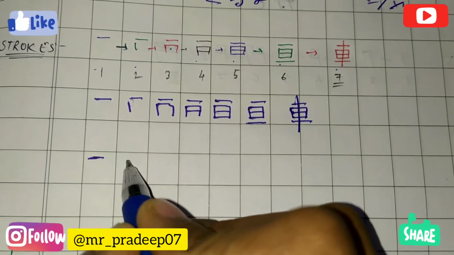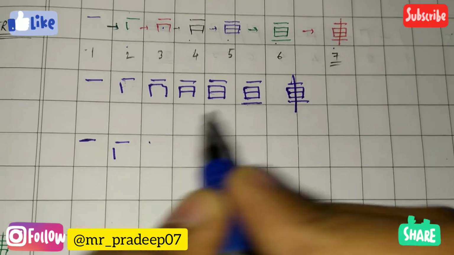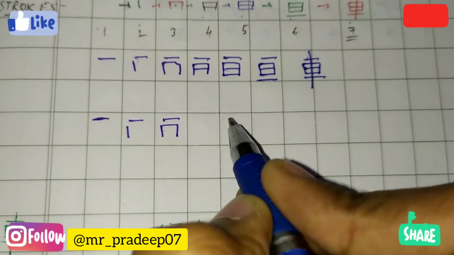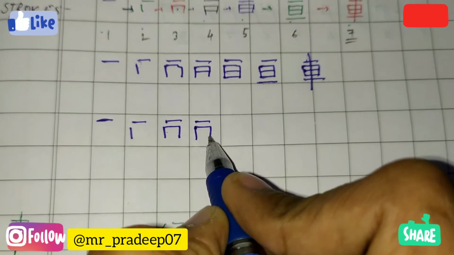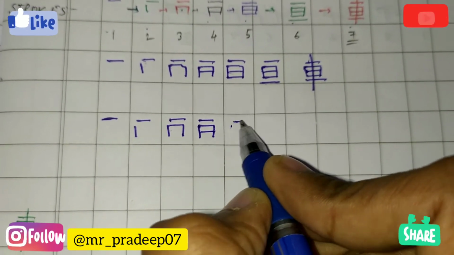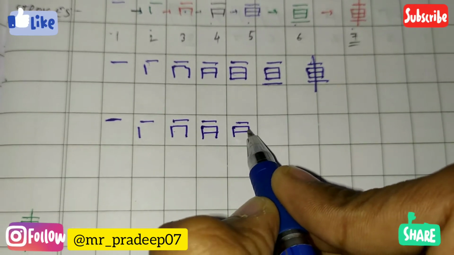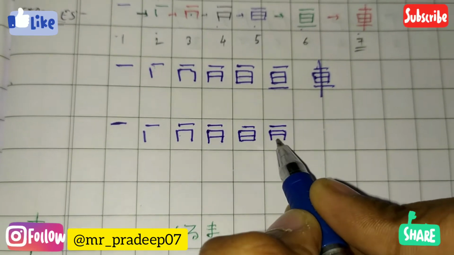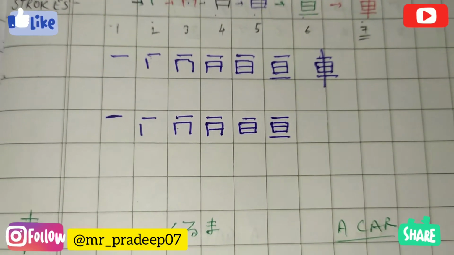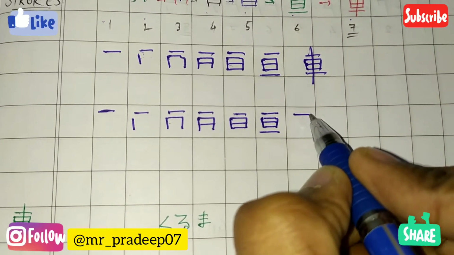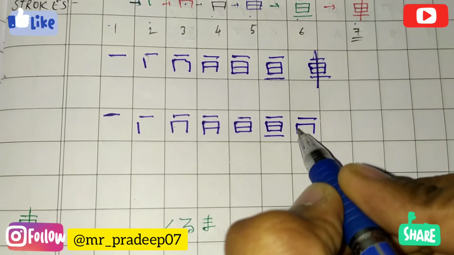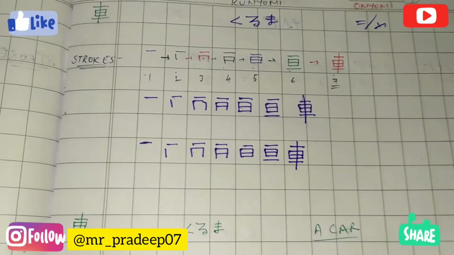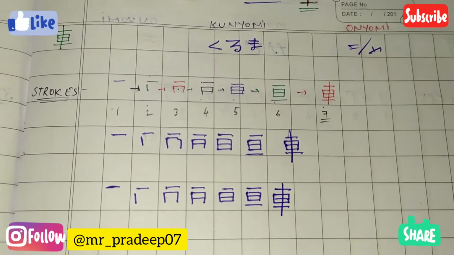Ichi, ni, san, yon, go, roku, nana. This was the pattern by which we can make this kanji.